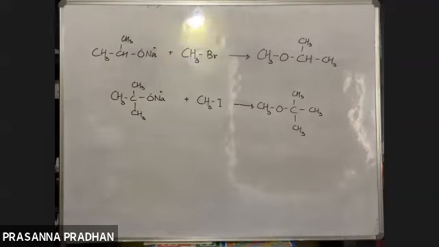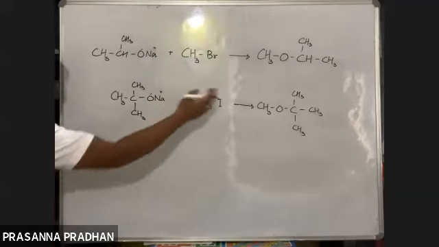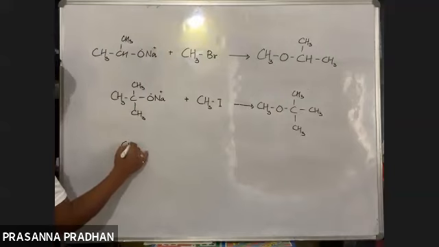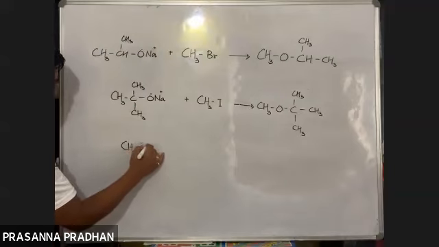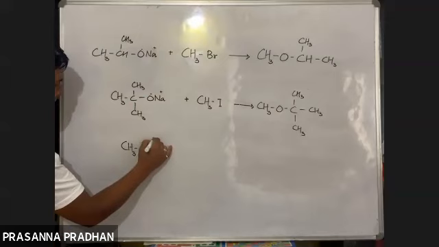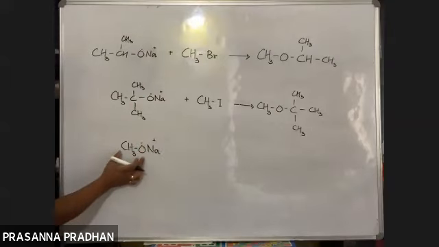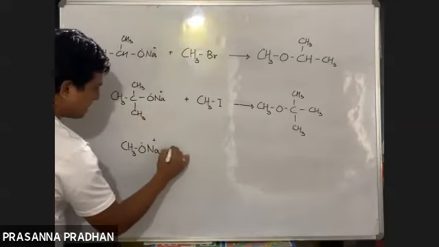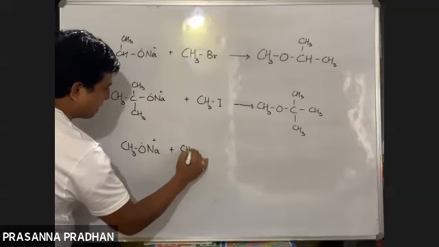Now you must be wondering why. Why must the smaller alkyl group always come from the alkyl halide? Why can't this ether be formed if I use the opposite set of reagents, with the smaller alkyl group from the alkoxide and the larger alkyl group from the alkyl halide?